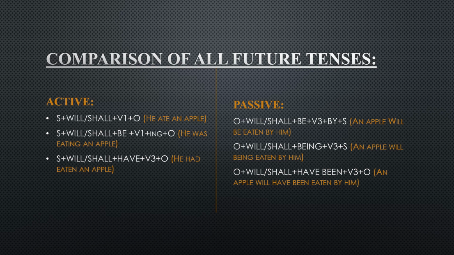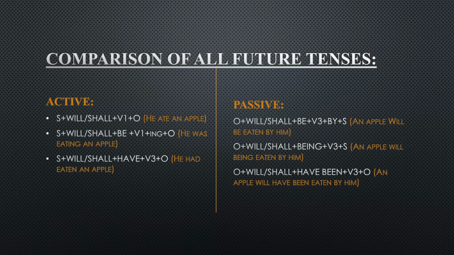The third one is future perfect. So subject plus will/shall plus have plus verb third form plus object. He will have eaten an apple. If we shift it into passive, object plus will/shall plus have been plus verb third form plus by plus subject, and the sentence becomes: an apple will have been eaten by him.